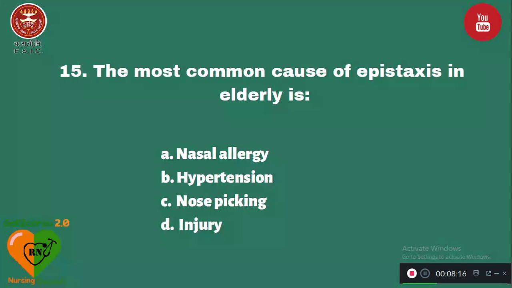Otalgia means ear pain. Question number 15. The most common cause of epistaxis in elderly is A, nasal allergy, B, hypertension, C, nose picking, D, injury. Epistaxis in elderly people is due to hypertension.